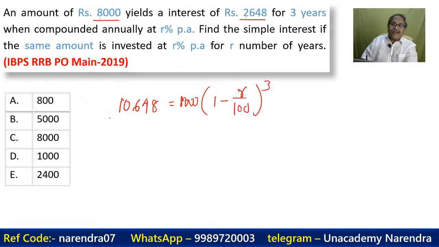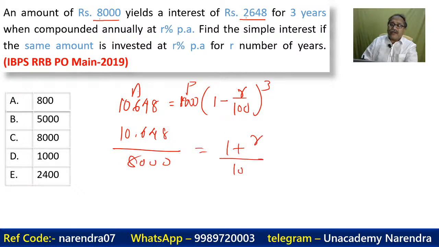We have A here and we have P here. In the next step, 10,648 by 8000 is equal to 1 plus R by 100 to the whole power 3.